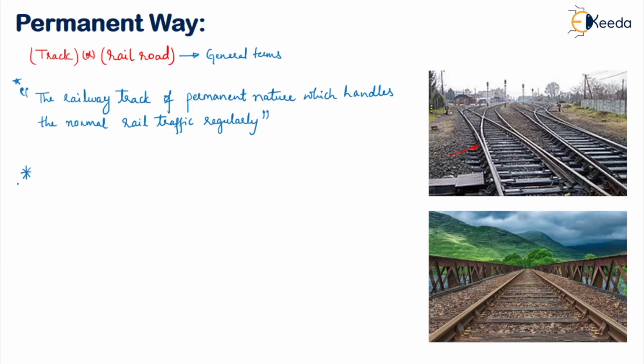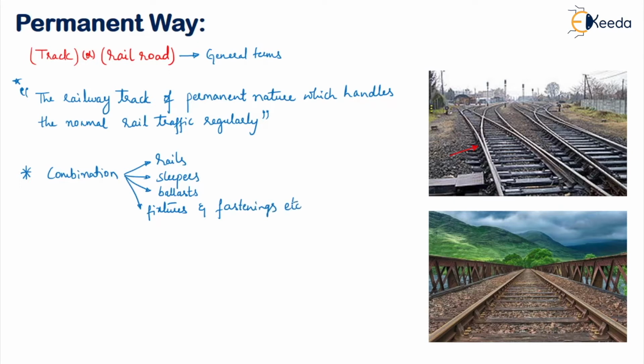Now, this railway track or the permanent way consists of many things, or you can say, it is the combination of many things. Out of which the major ones are the rails, sleepers, ballast, fixtures, and fastenings, and so on.